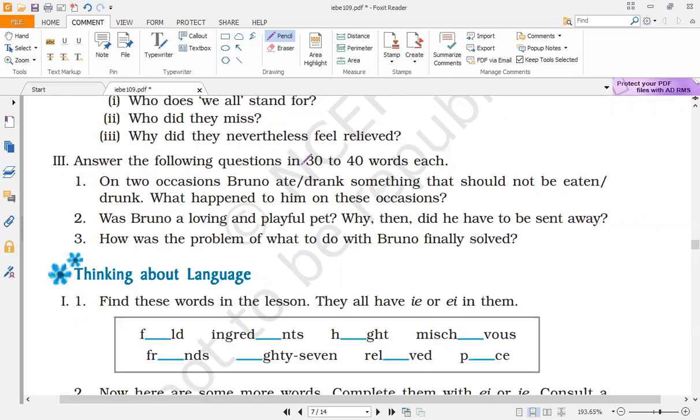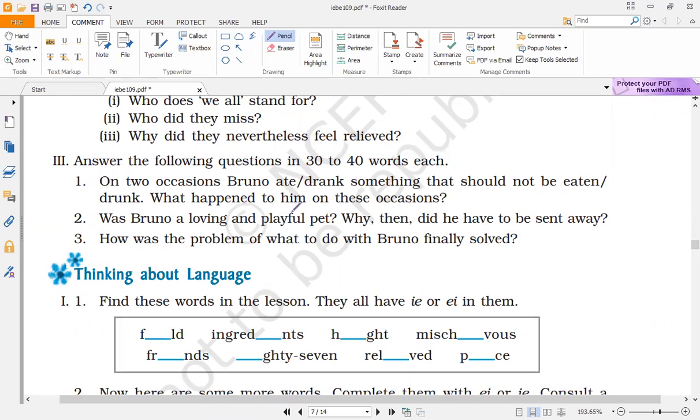So, you have to be very particular when you are writing for short answers, that is in 30, 40 words. You have to see to the word limit, that you don't exceed it, and thus you have to include only value points for writing the answers, right? And if you're writing for long answers, then you are required to write the answer in detail. Is it clear to all of you?